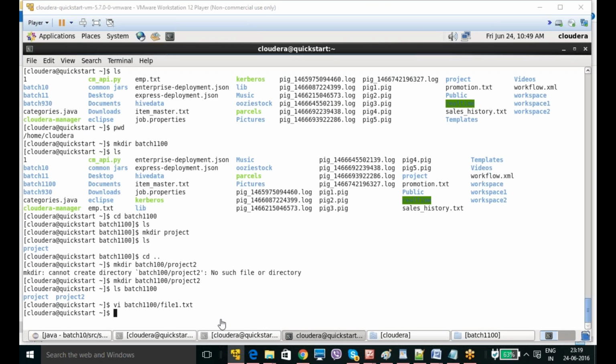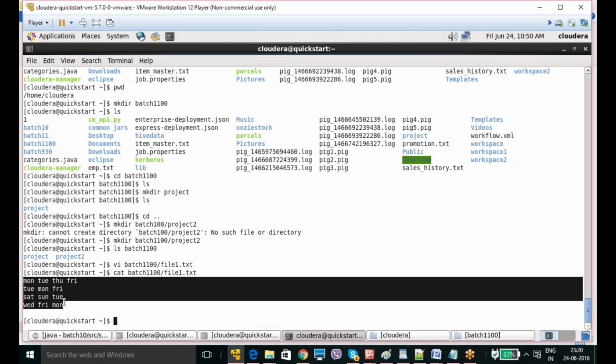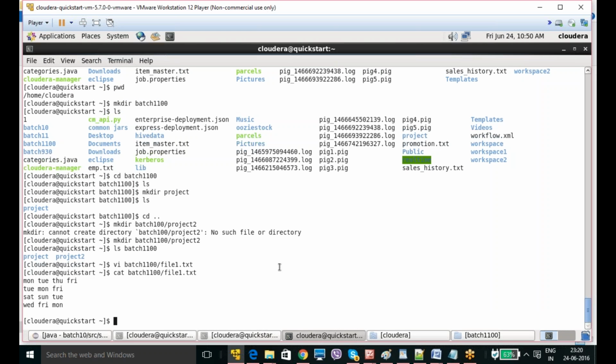Now I have created my file, and if I want to see the data, how can I see? I need to give cat batch1100/file1.txt. So this is my file. Okay, this is my file. You are clear how to create the file? Yes, sir.